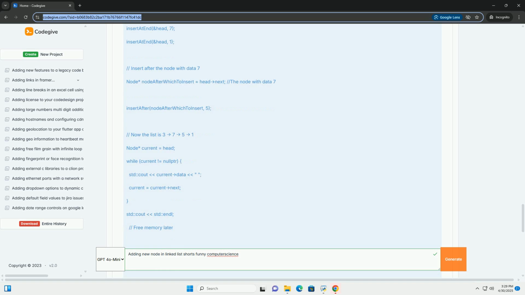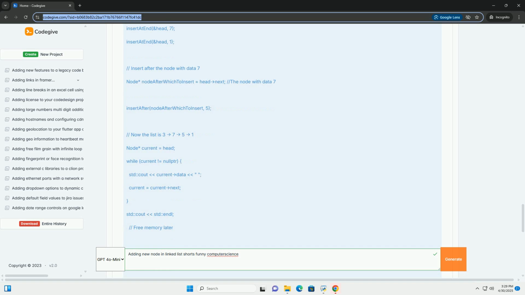3. Adding in the middle, after a specific node. To add a node in the middle, you need to find the node after which you want to insert the new node. Explanation: 1. If previous_node equals nullptr, that is error handling. You can't insert after a non-existent node.